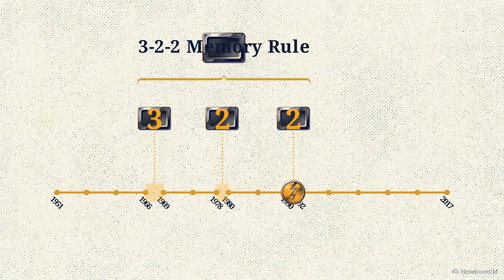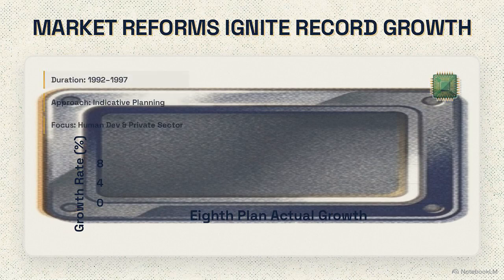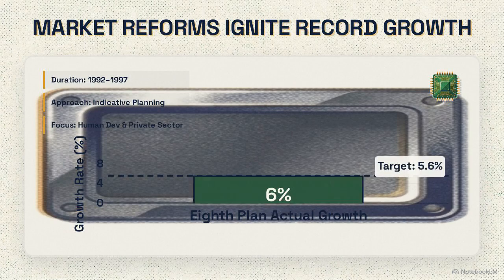90 to 92. In 1992, guided by the new economic policy, the post-liberalization 8th Plan introduced indicative planning. The state stepped back from setting rigid manufacturing quotas and instead focused its resources on human development while facilitating private sector activity. The shift was highly effective. Buoyed by the recent market reforms, the 8th Plan achieved a massive 6.5% actual growth against a 5.6% target.